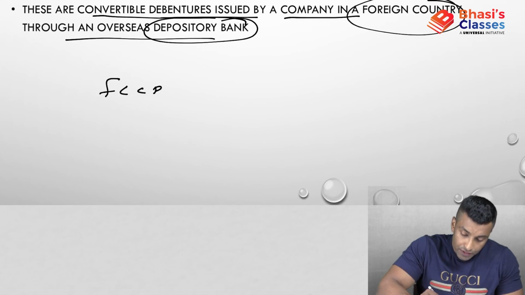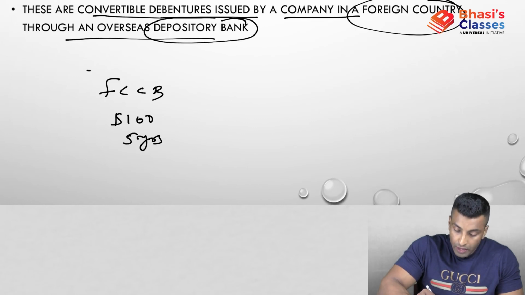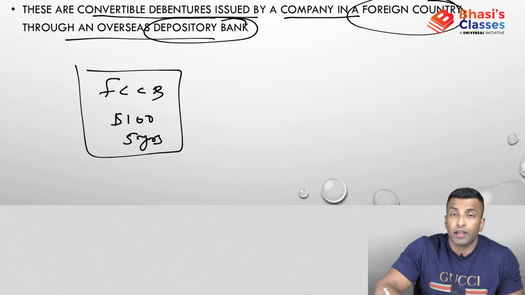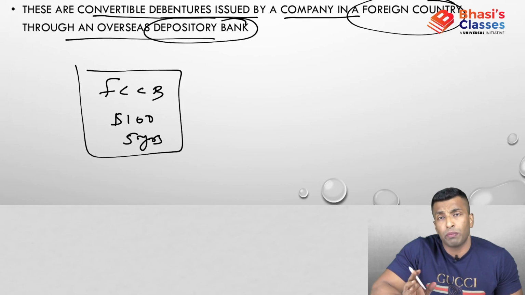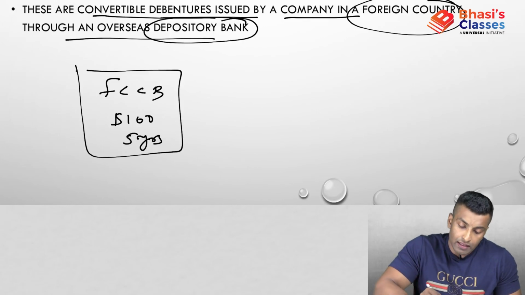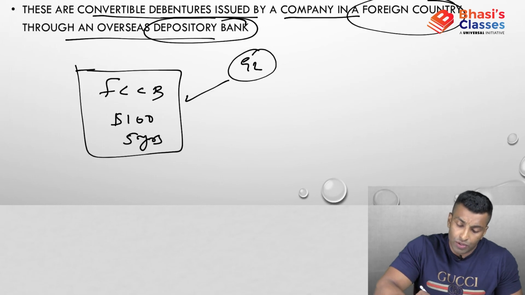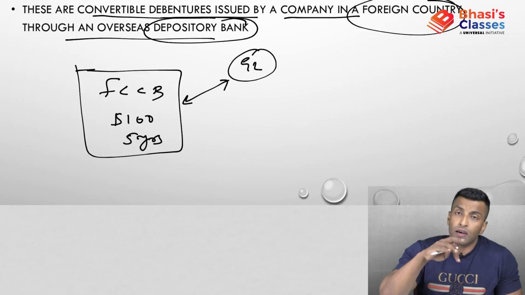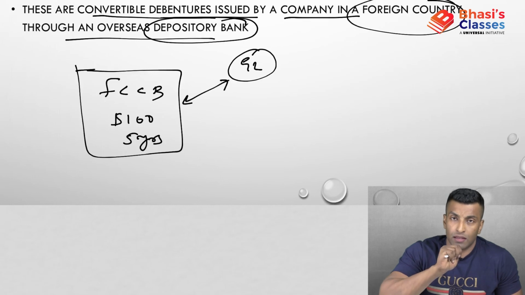So it's like this: FCCB, let's say $100, 5 years. Okay. So this is a face value which is written in the debenture. When you are selling or issuing this, you may be getting around 92, 93, etc. So this difference is actually the earning of that person who is buying this debenture.